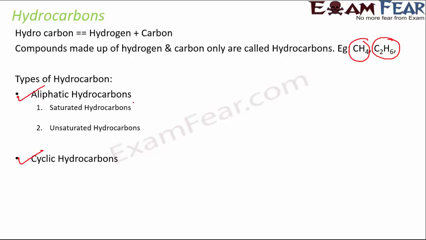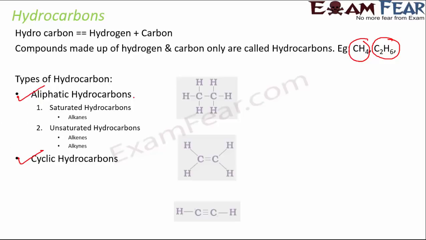Now in aliphatic also we have 2 types, saturated and unsaturated. Saturated hydrocarbons are those which contain only single bonds, whereas unsaturated hydrocarbons are those which contain double bond or triple bond. The hydrocarbons with single bond are given a name called alkanes.